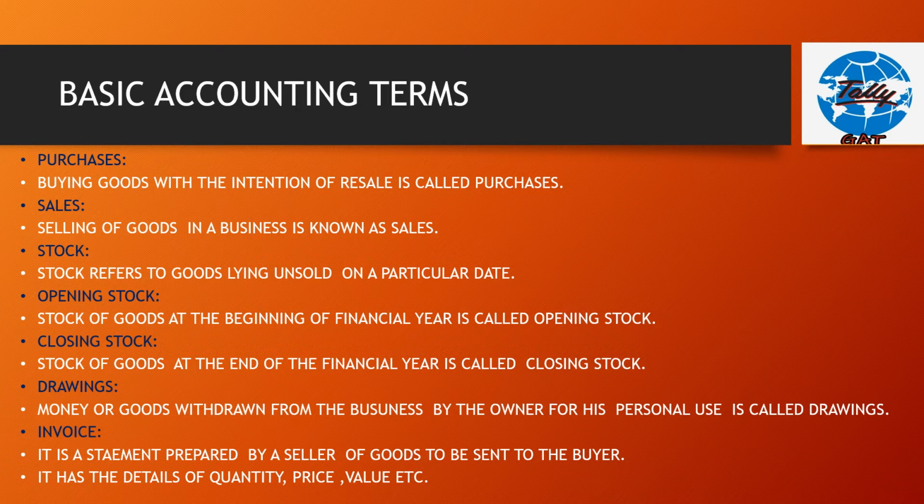Buying goods with the intention of resale is called purchases. So purchase is also an expense. Sales. Selling of goods in a business is known as sales. Stock. Stock refers to goods lying unsold on a particular date.